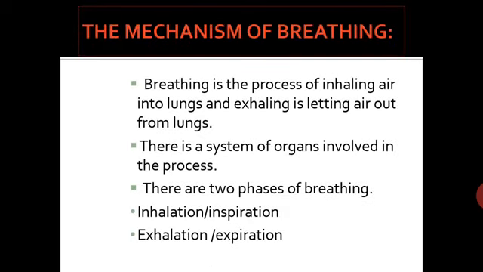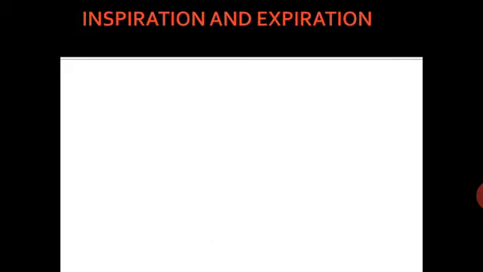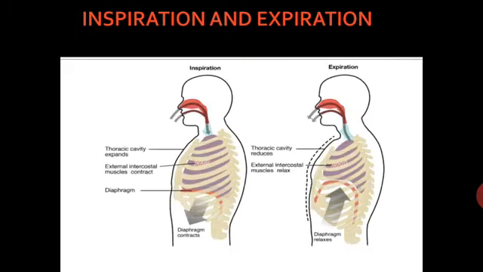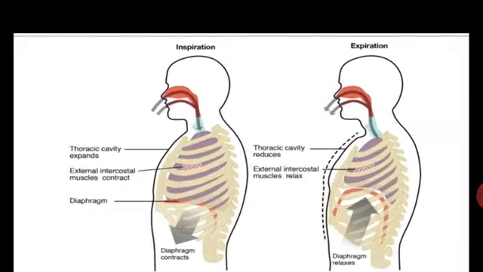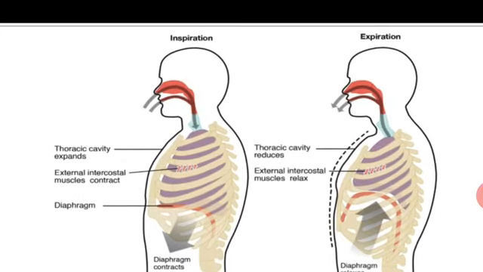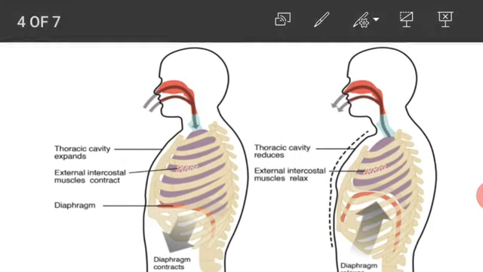Breathing is the process of inhaling air into the lungs, and exhaling is letting air out from the lungs. There is a system of organs involved in the process. There are two phases of breathing: inhalation or inspiration, and exhalation or expiration. The process of inspiration and expiration is shown with the help of a diagram.